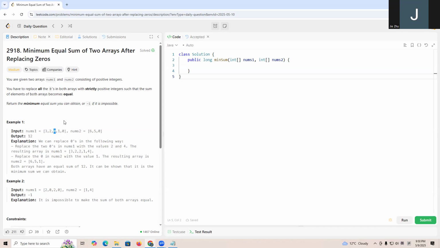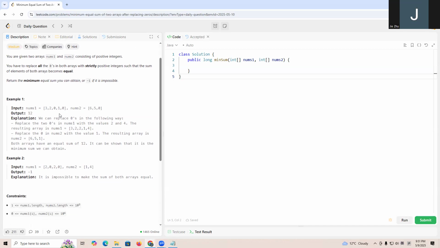So we're trying to see whether it is possible to make the two arrays have an equal sum, and we want to return it if they can be equal, right? We want to get the sum to be as minimal as we can.